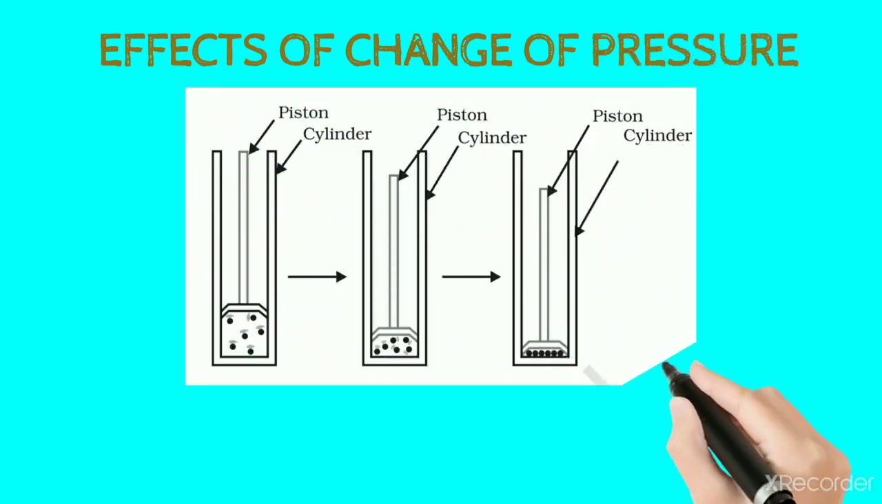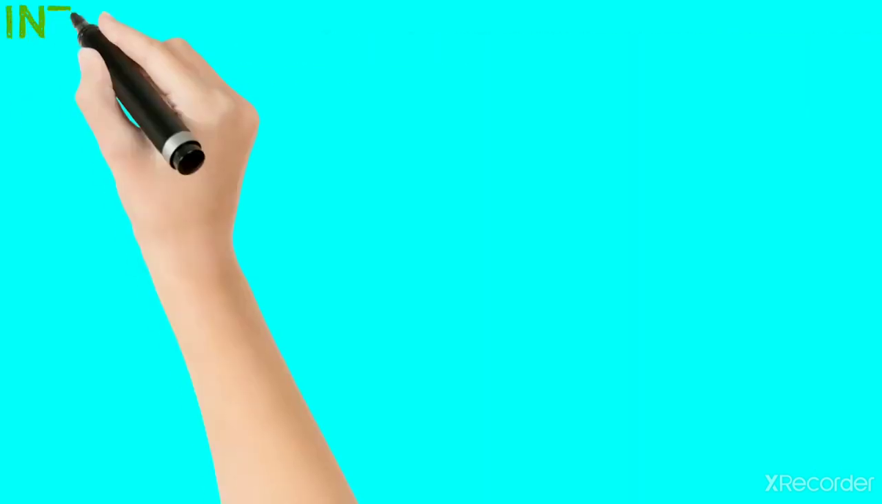In this figure, in the first cylinder the matter was in gaseous state because the piston pressure was low. In the second cylinder, the matter was in liquid state because the piston pressure was high. In the third cylinder the matter was in solid state because the piston pressure was very high.